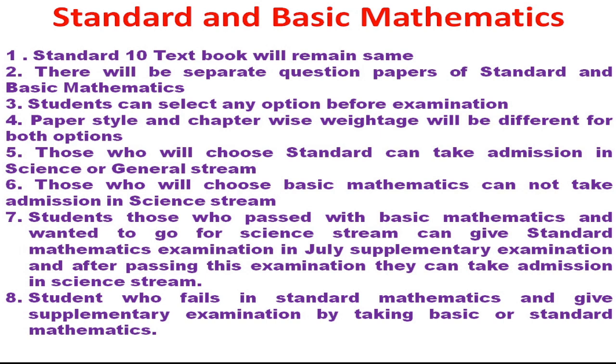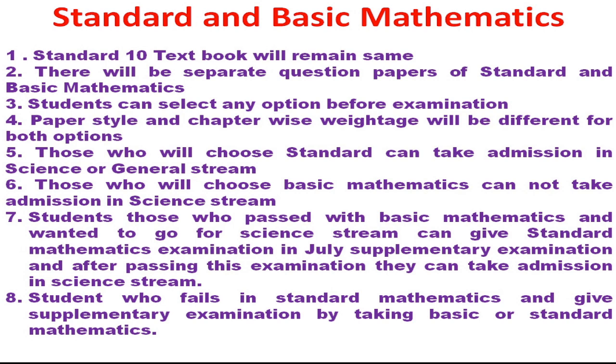But it is my suggestion that if you want to go for the science stream, then take standard mathematics while filling up the form during this time period only. If you are thinking about admission after July, it is very difficult, because after July the result will come in August, and normally most of the schools have full admission. So it is my request that if you are choosing to go into the science stream, then give the standard mathematics exam only.